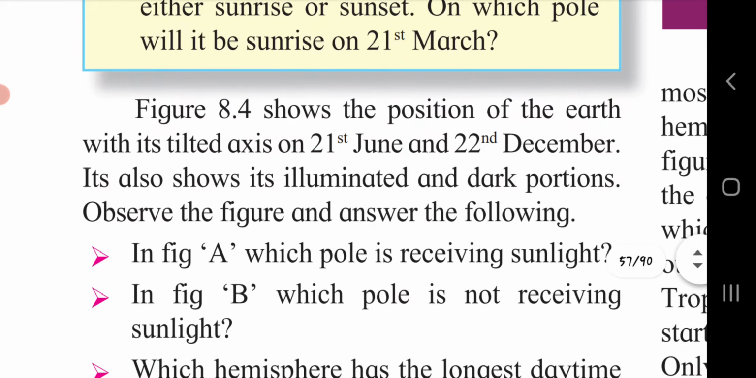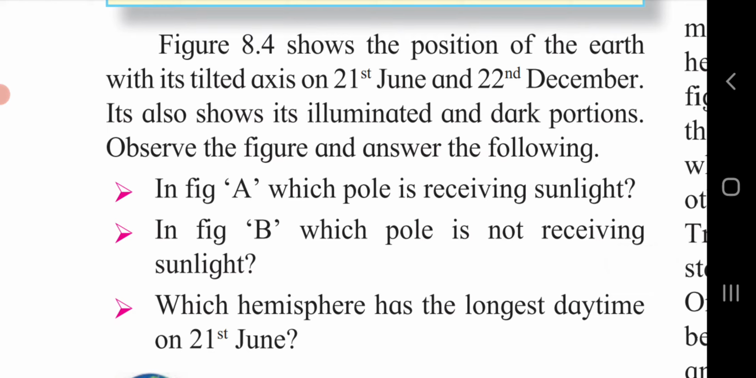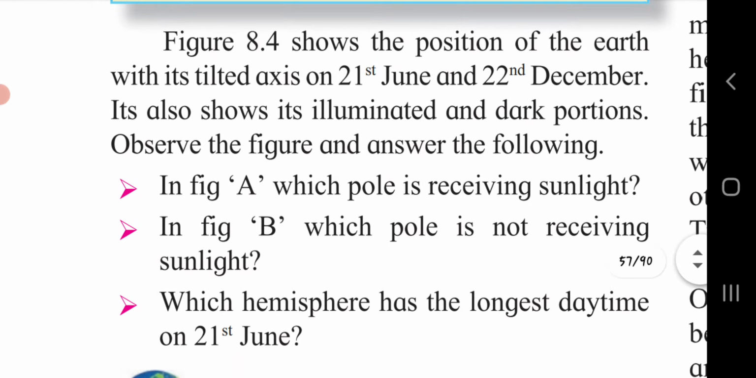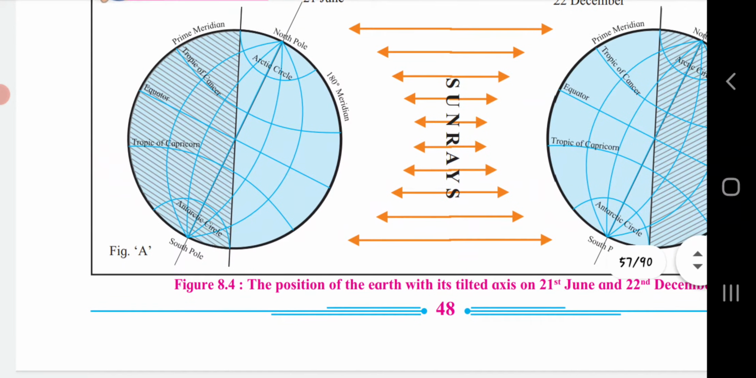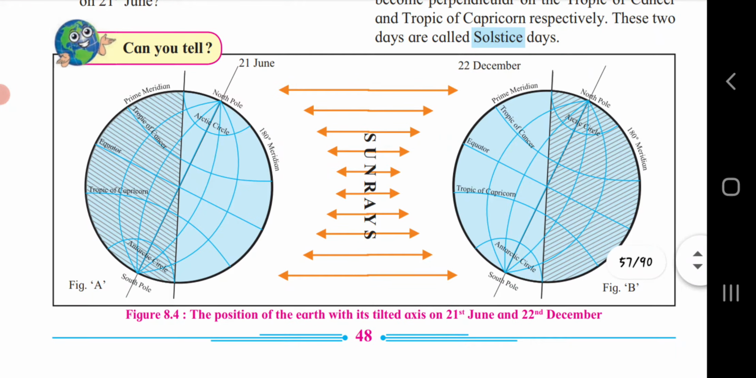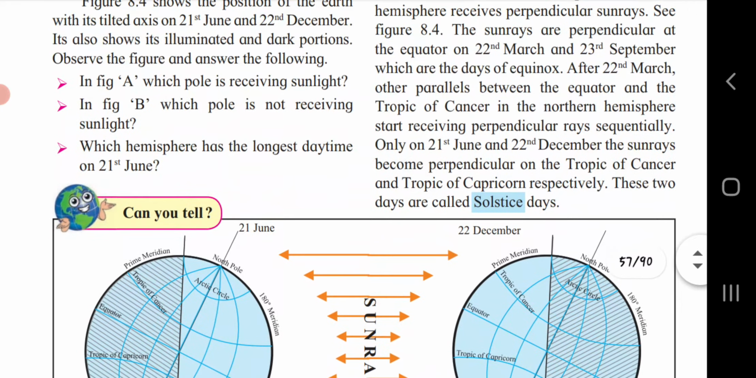Figure 8.4 shows the position of the earth with its tilted axis on 21st June and 22nd December. It also shows its illuminated and dark portions. Observe the figure and answer the following. Here they have given one diagram, figure number 8.4, which is on page number 48. You can see it in your textbook. By seeing this figure, you have to give the answers to the questions. While I am reading the question, you have to observe the diagram, so you will get the answers easily.